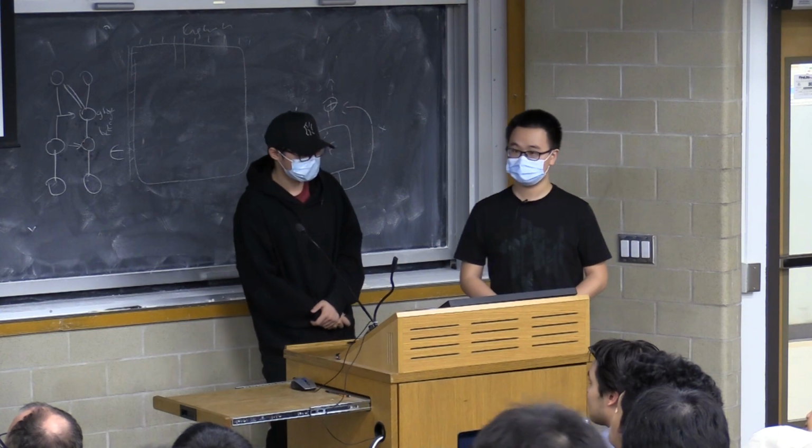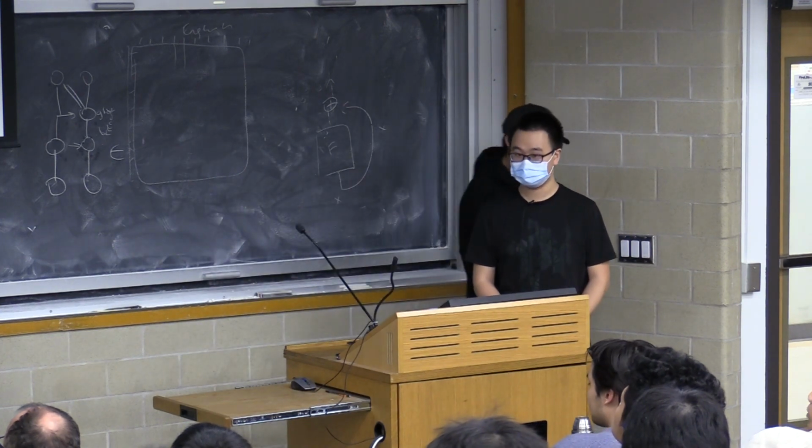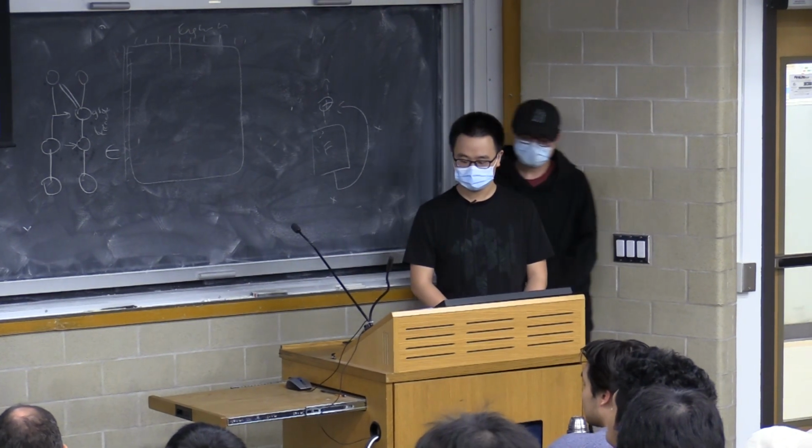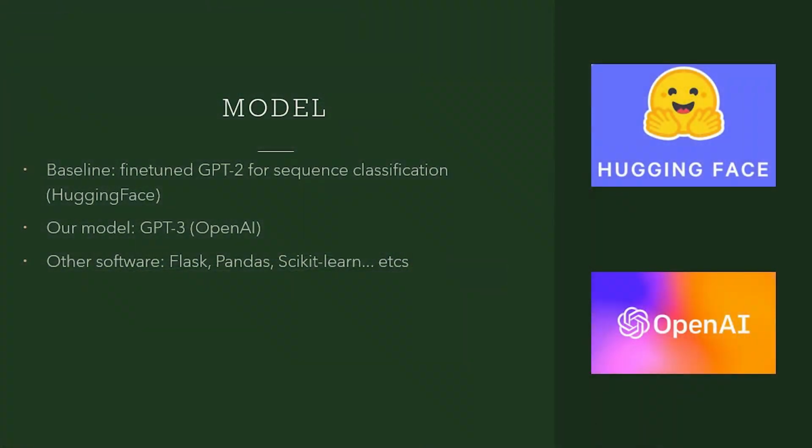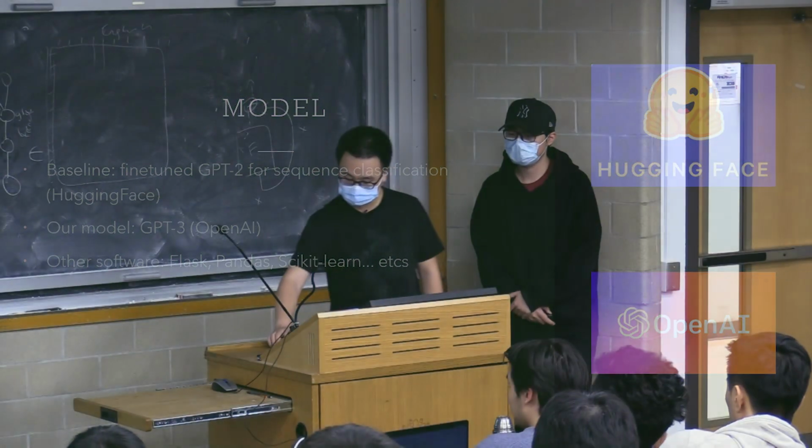We use two transformer-based models because they are good at classification. Our baseline is a fine-tuned GPT-2 model provided by the Hugging Face community, and our formal model is a fine-tuned GPT-3 provided by OpenAI. Apart from the models, we also use other software, including Flask, Pandas, and scikit-learn, to build our application.